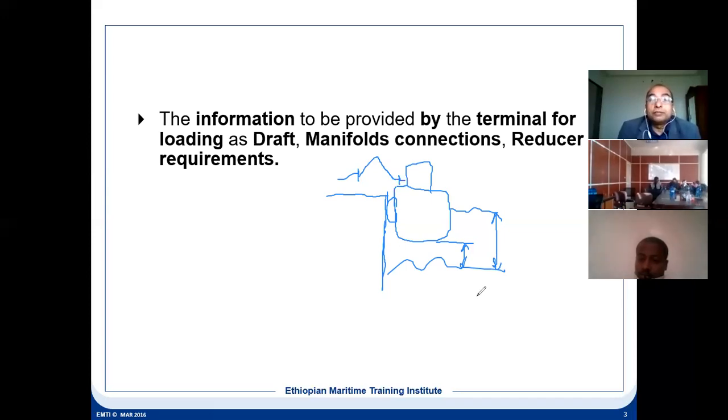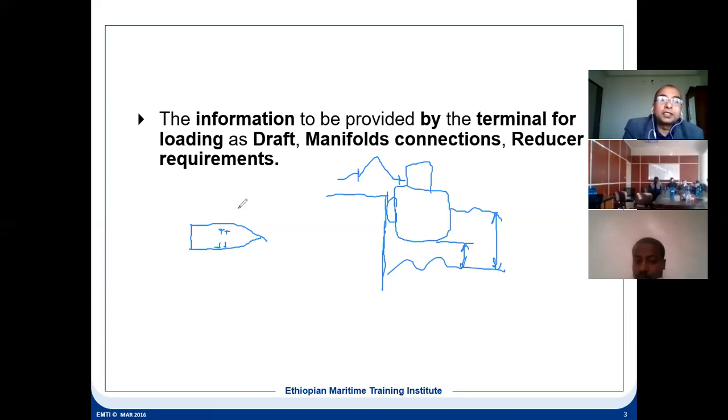So for the loading, what will be the draft? Then manifold connections. Where is the manifold? Because the ship has length, so this is the ship, and this is the manifold for example. On both sides there will be a manifold.